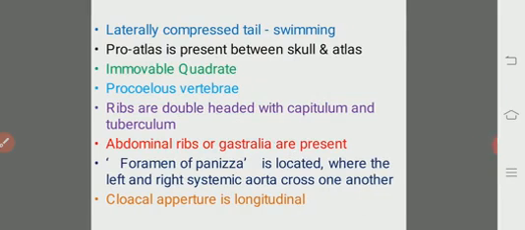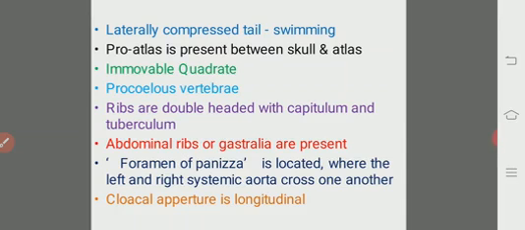The presence of proatlas is a fundamental feature of the crocodiles. Proatlas is a small bone located before the atlas, in between the skull and the atlas. The quadrate bone is immovable. Vertebrae are procoelous. In all reptiles the vertebrae are procoelous except in Rhynchocephalia, where they are amphicoelous.